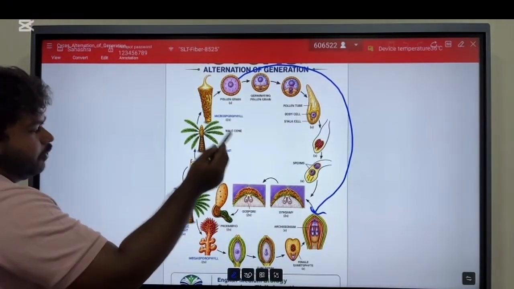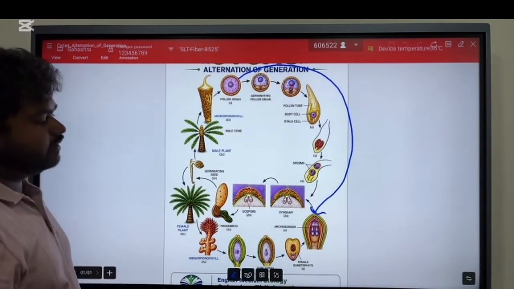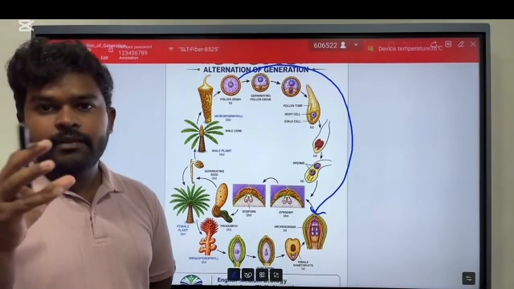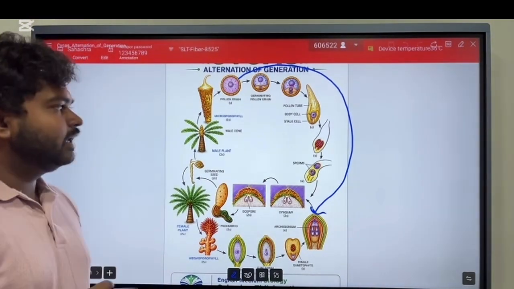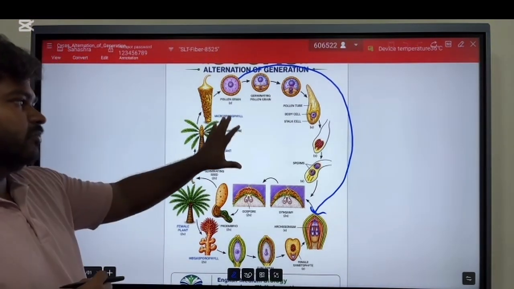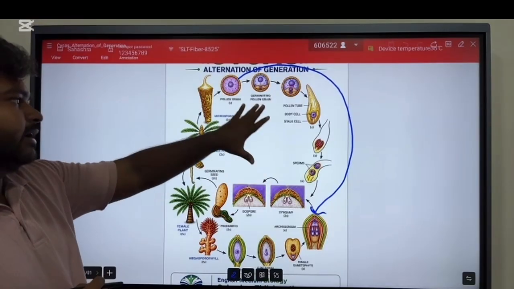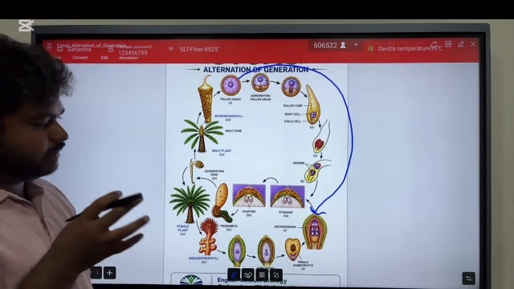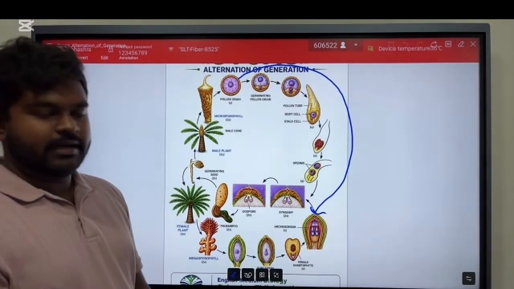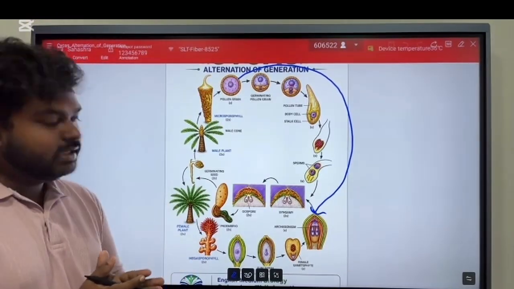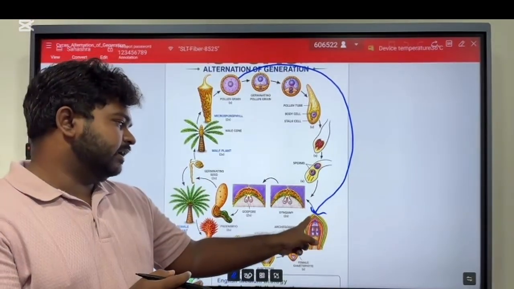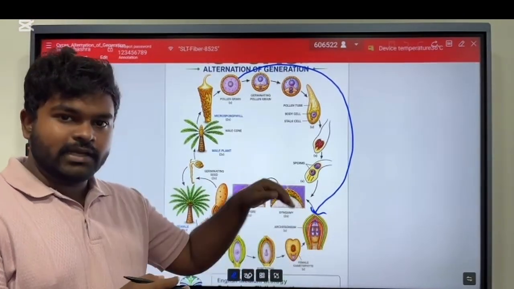At the pollen chamber, this pollen grain differentiates into the male gametophyte. It would be complicated to show this in the diagram, so it is not given there. Here it is represented, and it enters through the pore into the ovule.